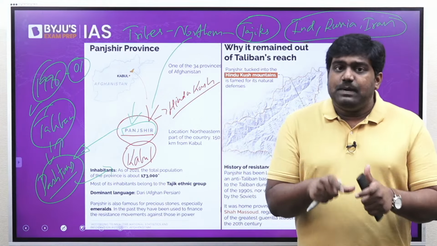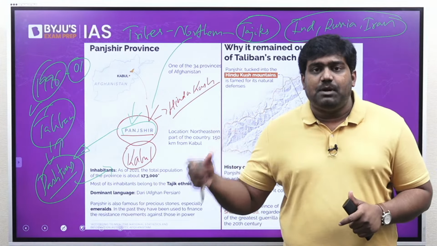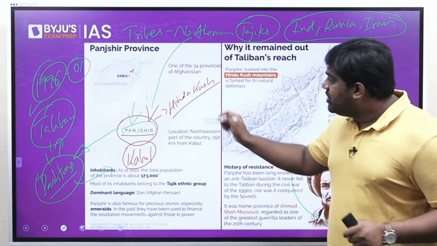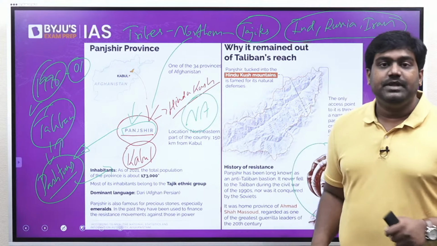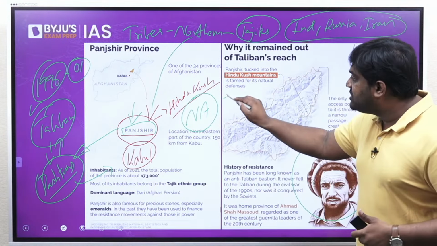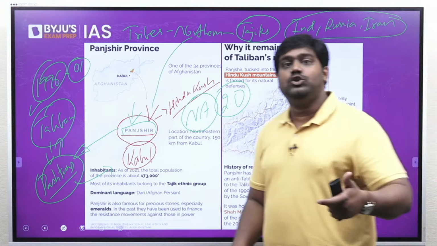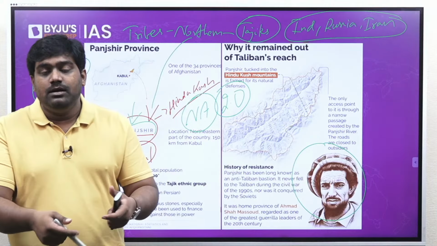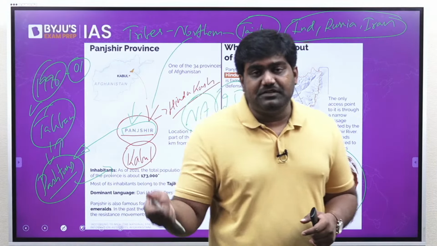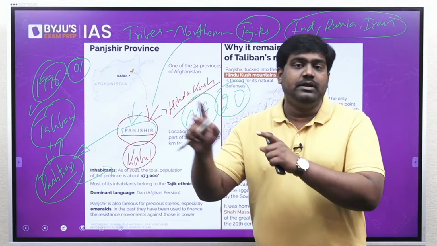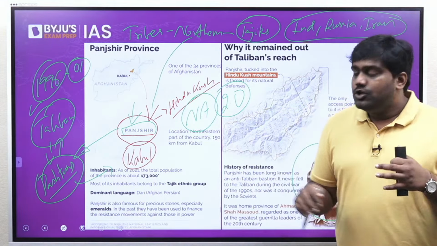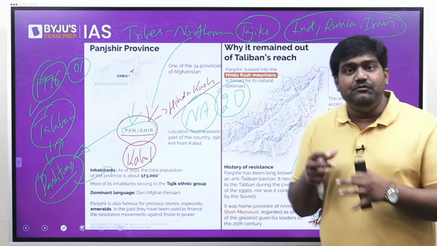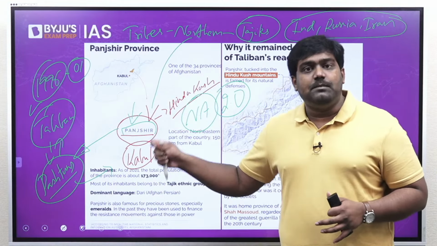Now recently the topic is back in news because when Taliban tried to capture power last year, it again faced resistance in the Panjshir Valley from a new version of the Northern Alliance. This was referred to as Northern Alliance 2.0, the second edition of Northern Alliance. This time it was led by Ahmad Shah Massoud's son, along with other legendary politicians of Afghanistan like Amrullah Saleh, the former leader of Afghanistan. So that is why Northern Alliance was in news, because recently there was a resistance from Panjshir Valley against the capture of power by Taliban.